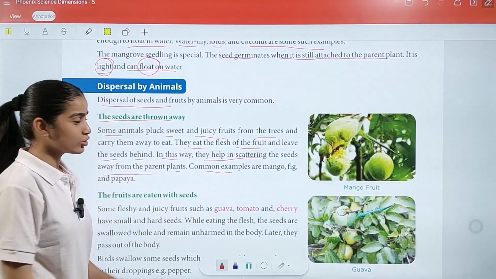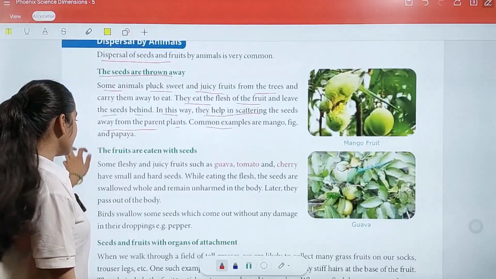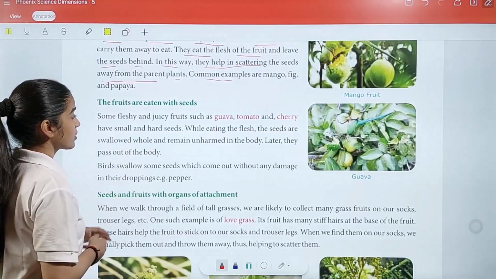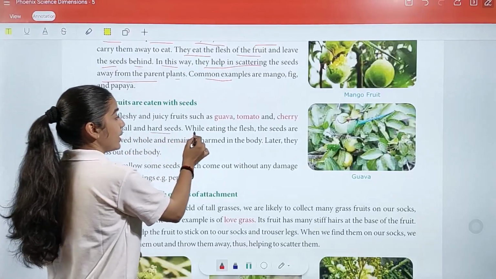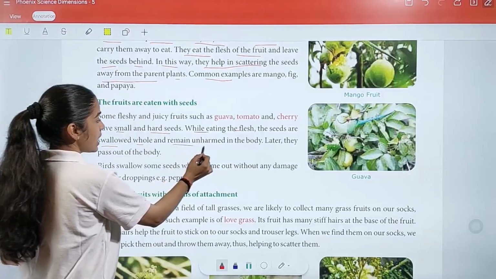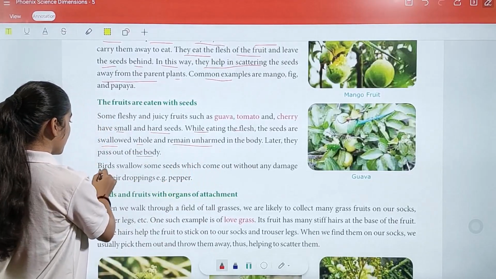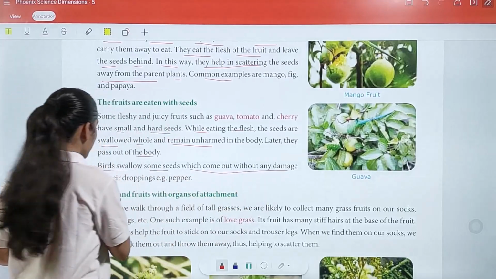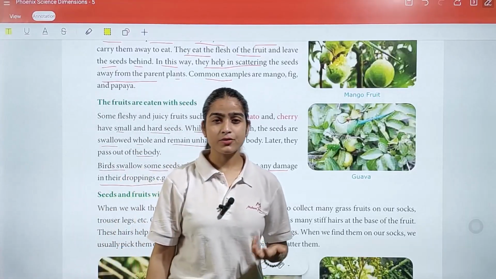I hope this is very understood for you. This is very easy. Now, fruits that are eaten with seeds. Some fleshy and juicy fruits such as guava, tomato, and cherry have small and hard seeds. While eating the flesh, the seeds are swallowed whole and remain unharmed in the body. Later, they pass out of the body. Birds swallow some seeds which come out without any damage in their droppings. Example, pepper.